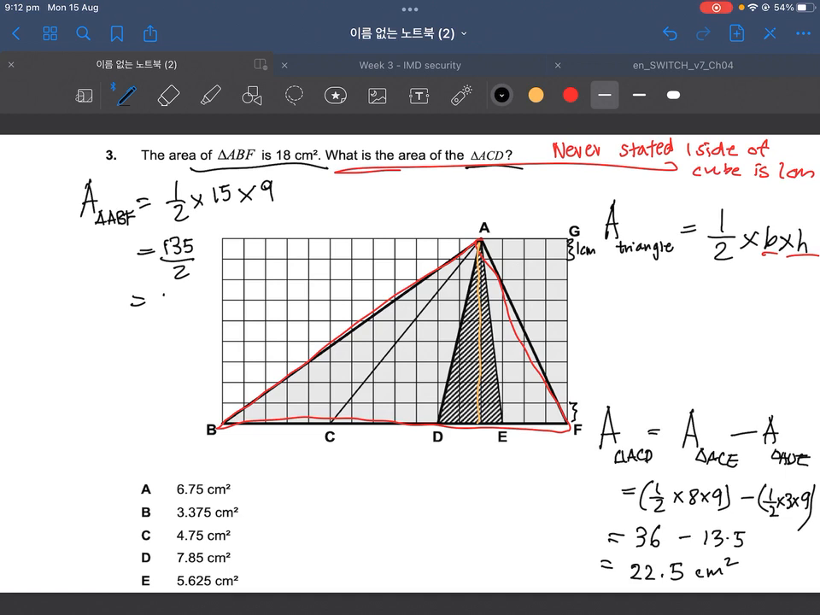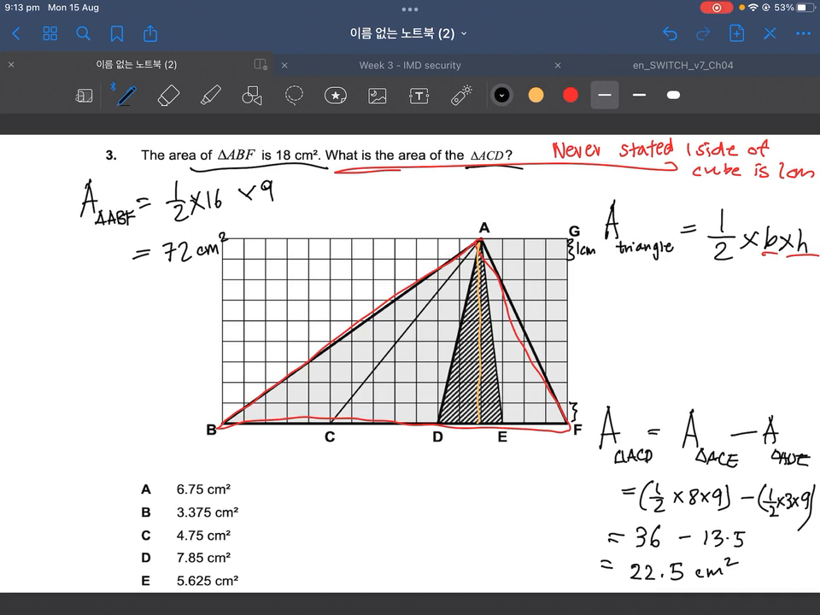No, what have I done wrong? Not the base, apologies. The base is not 15. The base is 16. I counted wrong. Now, if the base is 16, then 9 times 16 is 144, and 144 divided by 2 is 72. 72 square centimeters.